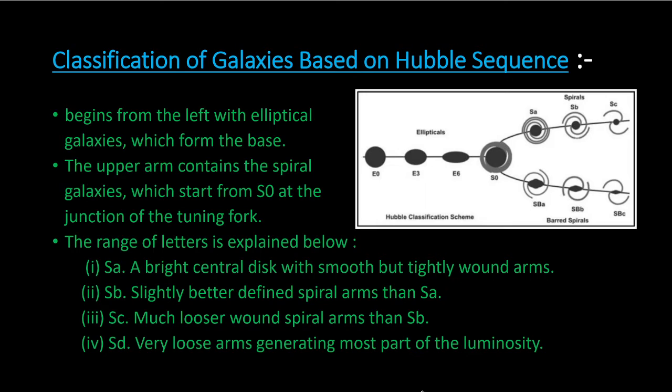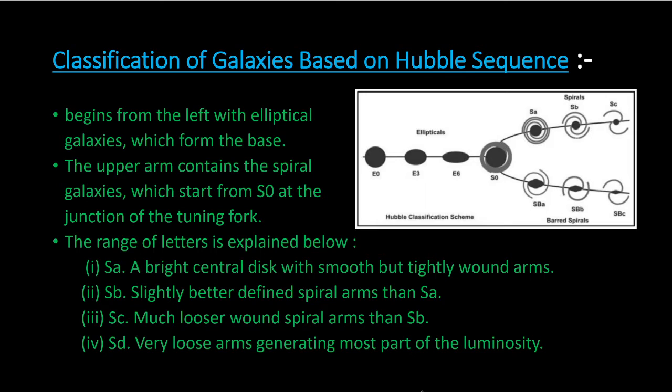In the diagram, a capital letter E represents that the galaxy is elliptical, and the number shows the geometry of the galaxy. The numbers attached are named from E0 to E7.